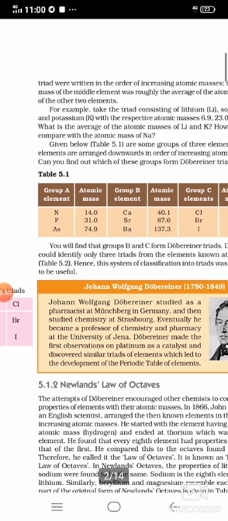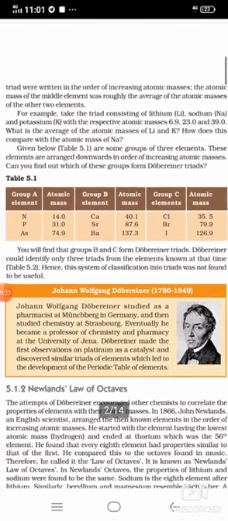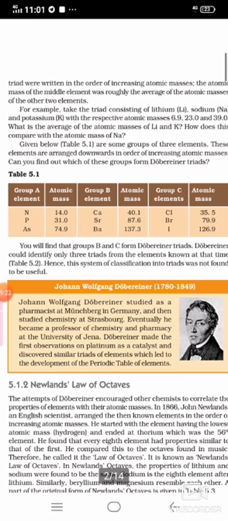And this is not applicable for nitrogen, phosphorus, arsenic, which is provided in group A. You can find that on adding 14 plus 74.9 and dividing by 2, we will get around 44. So that is not the atomic mass of phosphorus. Here the atomic mass of phosphorus is 31. So that is not true for this group. So this classification into triads was not found useful.